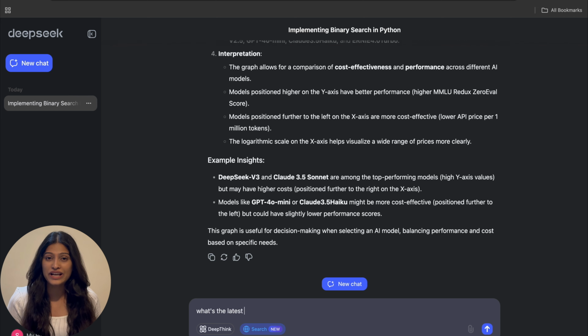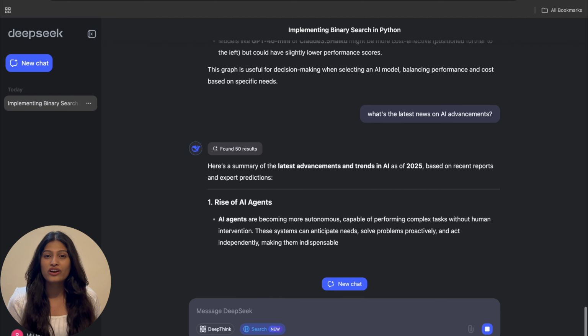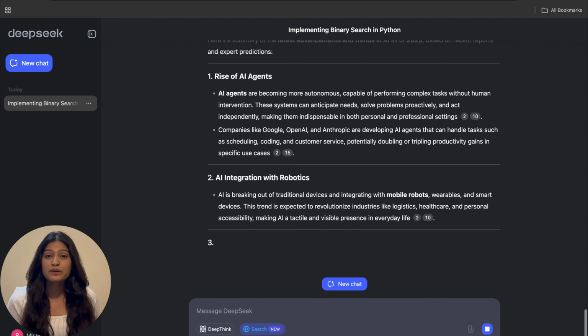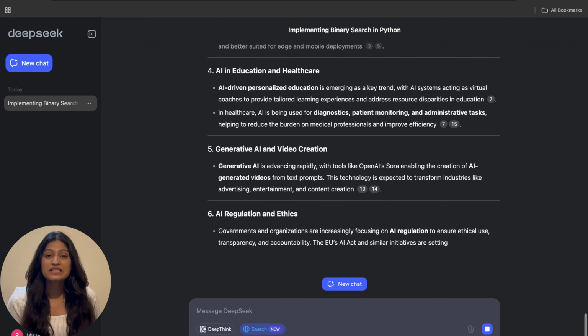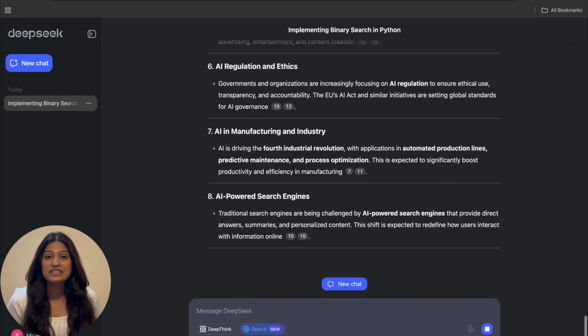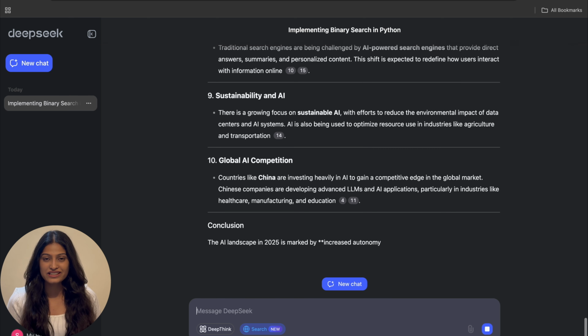Finally, let's see how it handles web searches. I'm asking what's the latest news on AI advancements. DeepSeek pulls up the most recent information from the web. This is incredibly useful for staying updated on the latest trends.